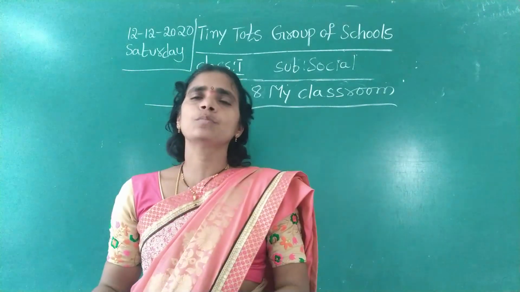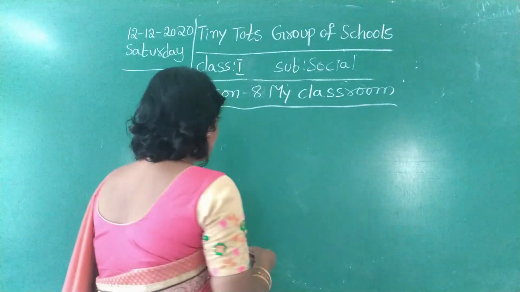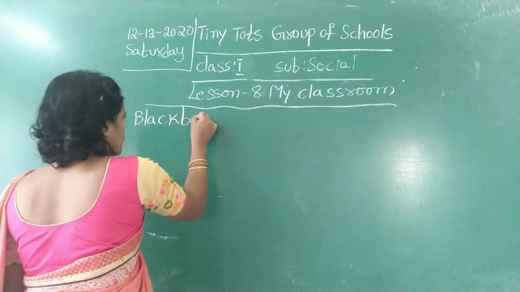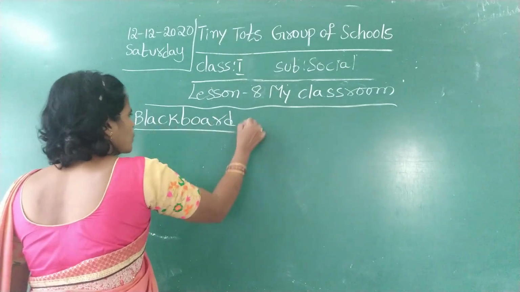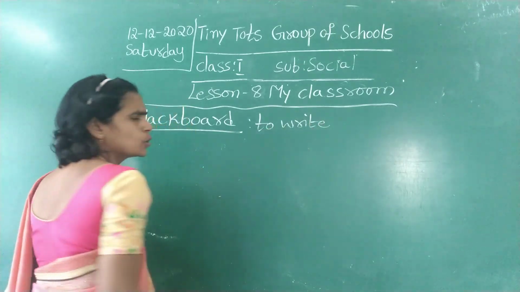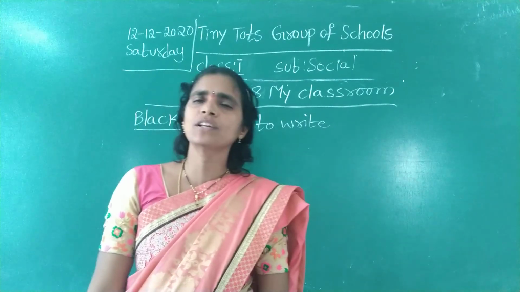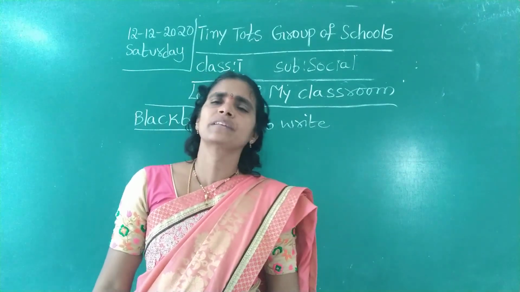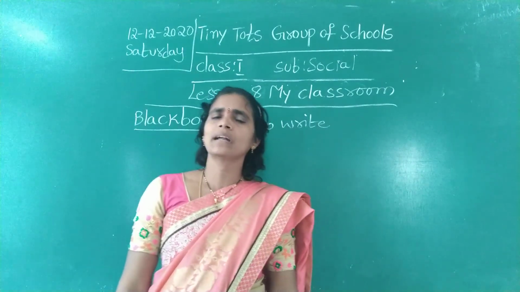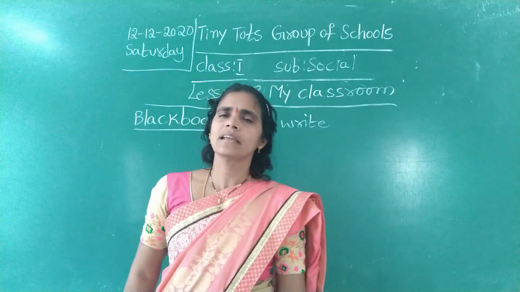See, in a classroom there are some things. What are the things in the classroom? We can see the blackboard. What is the use of the blackboard? To write and teach. Blackboard is needed. We cannot write without a blackboard. And the students sit in front of the blackboard and they write whatever the teacher has written and they study.